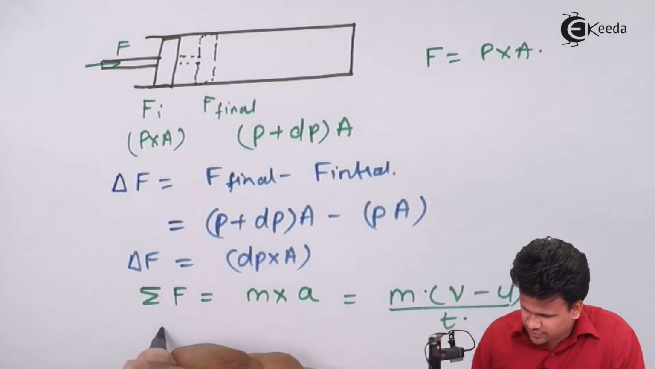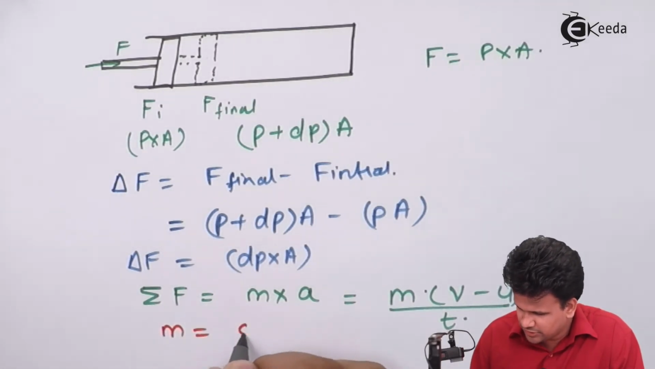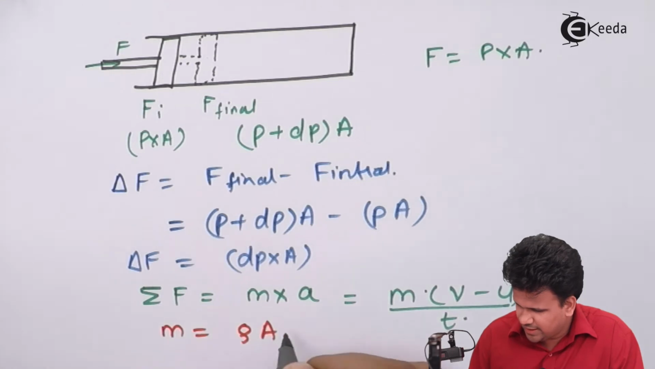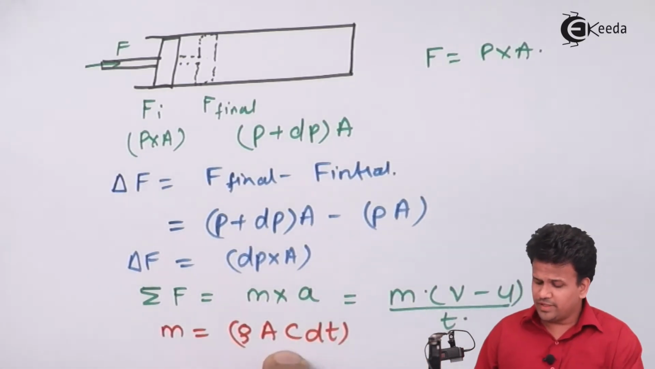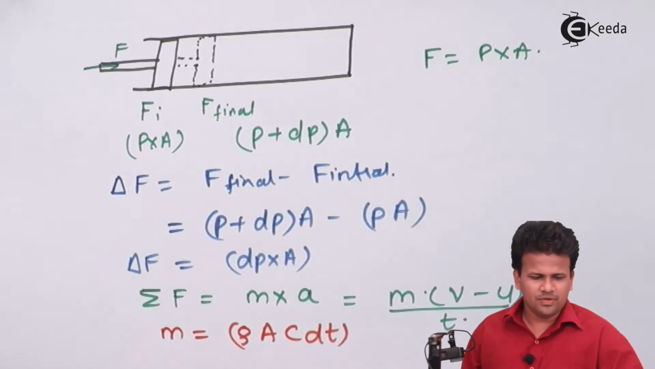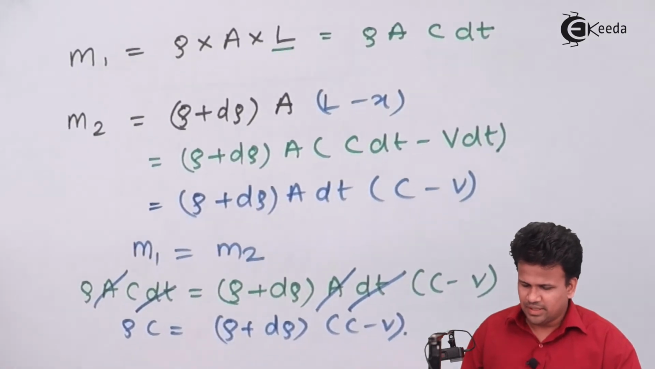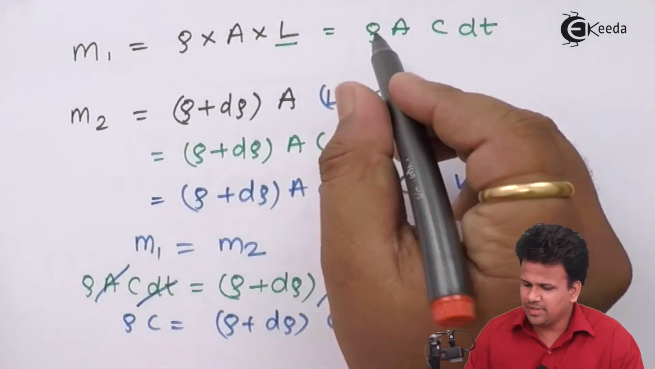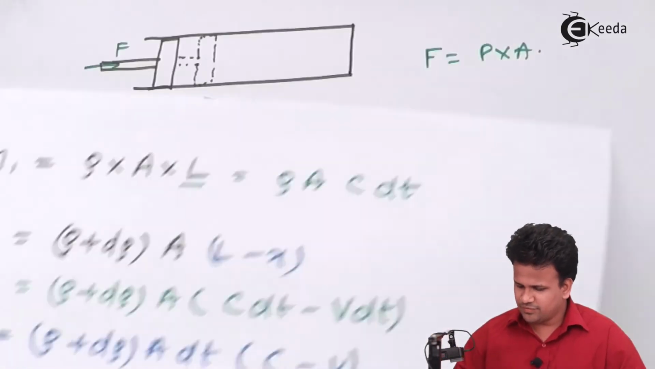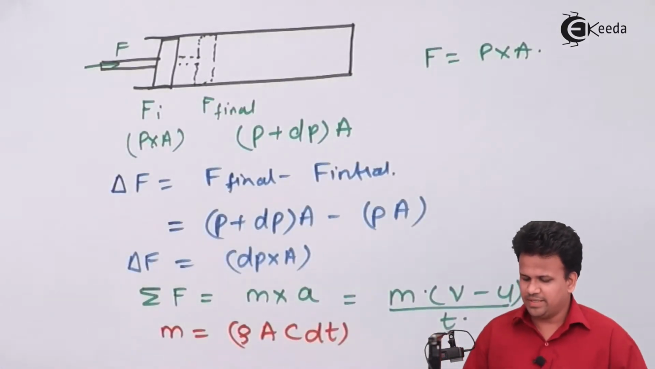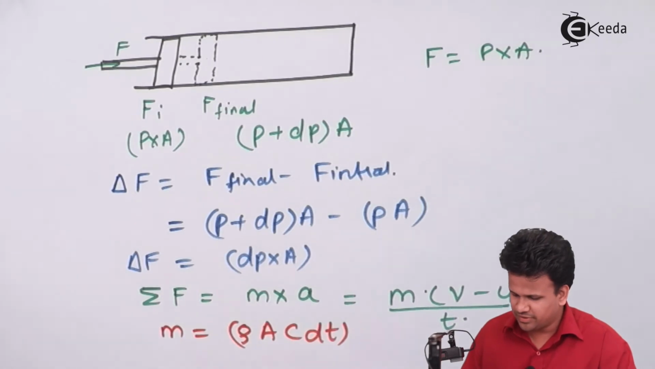So the mass over here will be equal to rho into area into C into dt. Now how do we come to this point? Well, we know from the initial part where we had considered that the initial mass will be equal to rho into A into dt. So that is the mass of that entire fluid at that moment of time.